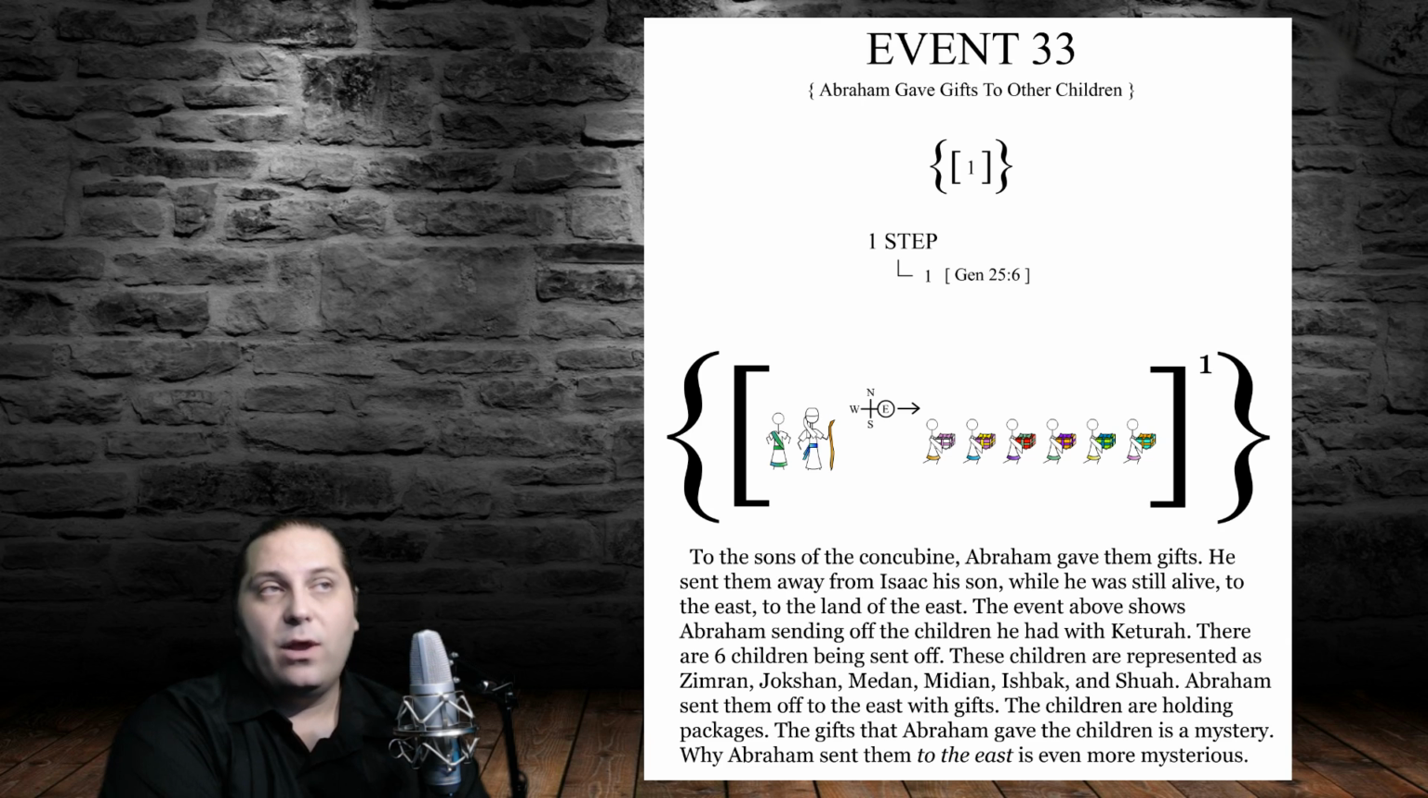He sent them away from Isaac his son while he was still alive, to the east, to the land of the east." The event above shows Abraham sending off the children he had with Keturah. There are 6 children being sent off. These children are represented as Zimran, Jokshan, Medan, Midian, Ishbak, and Shua. Abraham sent them off to the east with gifts.